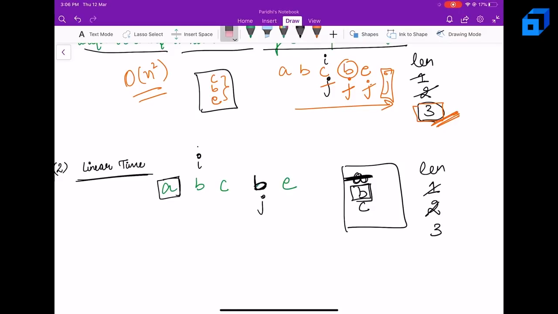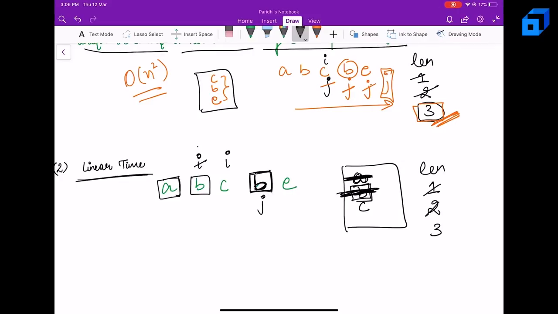So A can be erased. Now still the character at B is present in the set. So we need to increase our I further. Let's increase it and let's remove this B now. Now is the character at J present in the set? Well, no, it's not present, right?